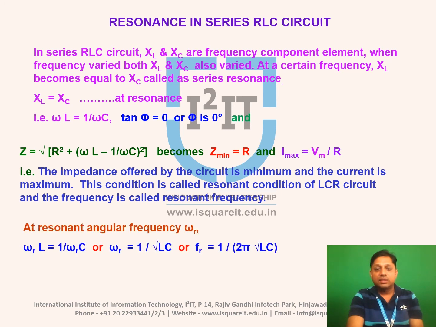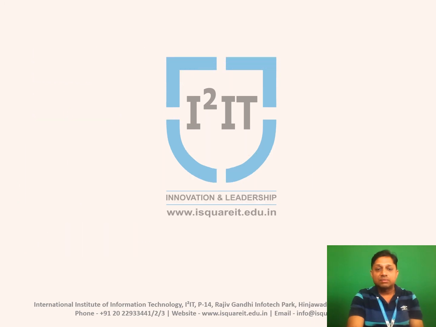In that case, net reactance is 0, which means circuit acts as a pure resistive circuit only. So impedance of the circuit is nothing but resistance, and current flowing in the circuit is maximum. So I is equal to Vm divided by Z, where Z is nothing but resistance only. So current flowing in the circuit is maximum. Thank you.